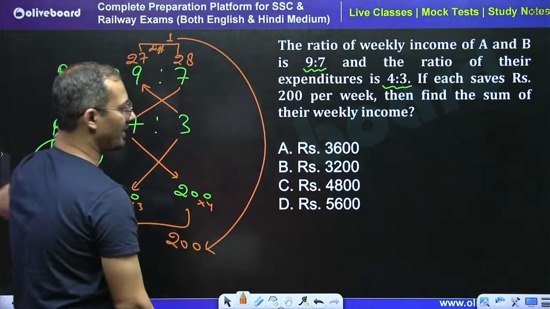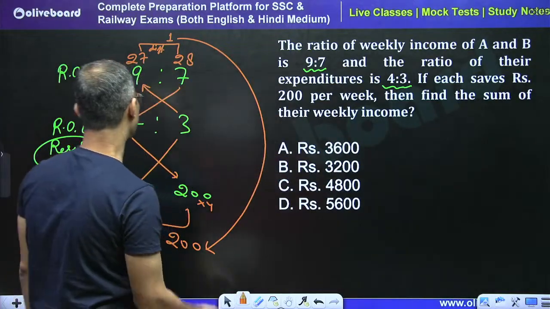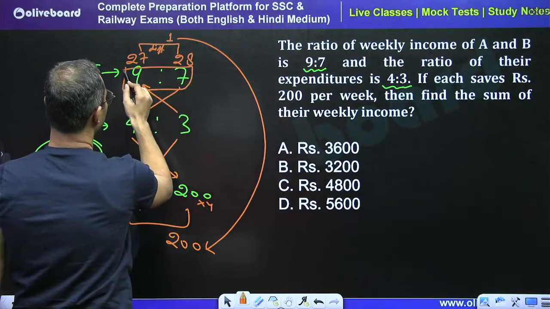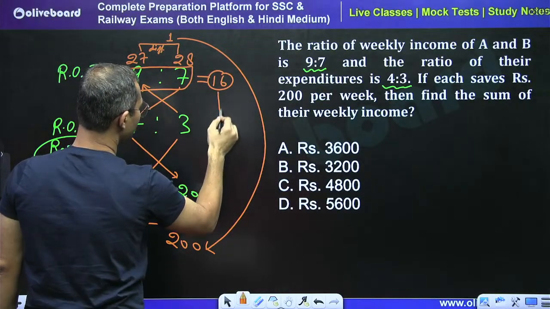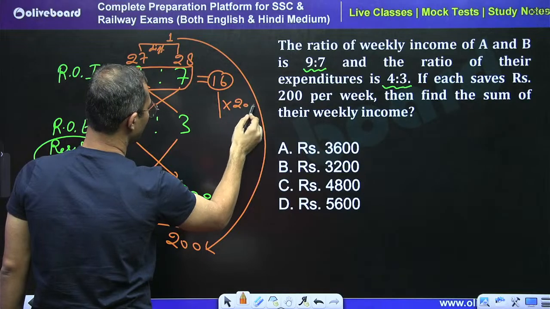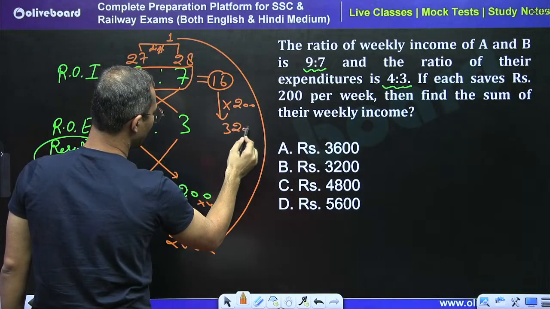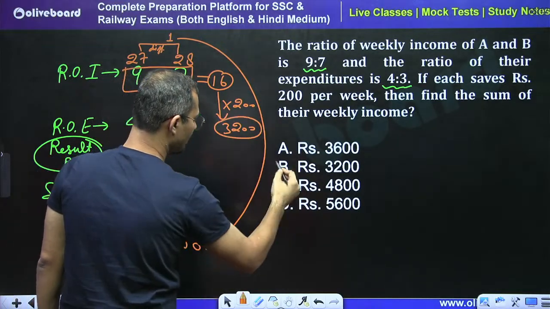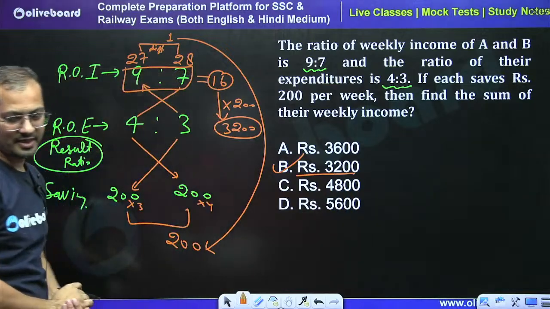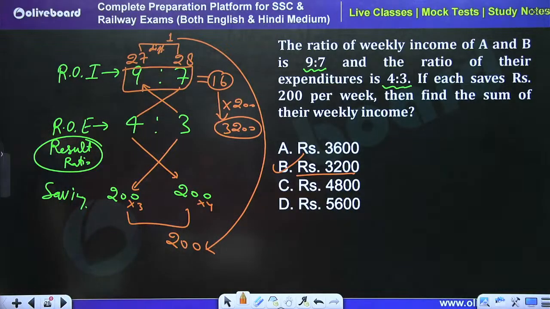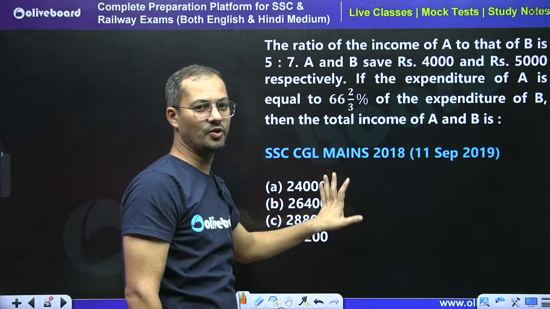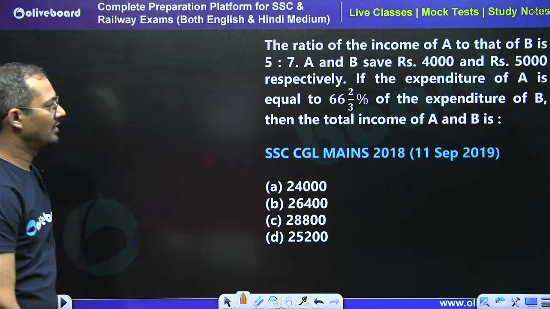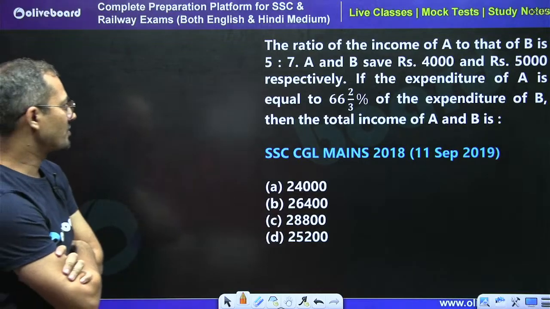We need the sum of their weekly income. So the sum is going to be what? 9 plus 7, so it is 16, right? So 16 units is equal to what? 16 into 200. So we can say that 3200 is the right answer. B part is the right answer. Now tell me what is the answer of this question. Very good question.